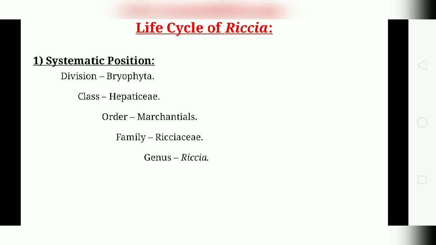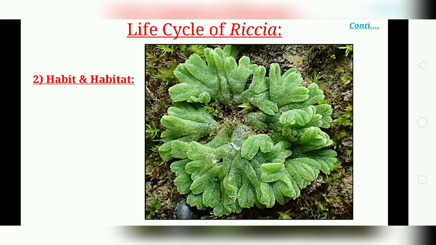The characters given are that the scales are present at the margin, and the assimilatory filaments are unbranched and vertical. So these are the systematic position characters of Riccia plants. Now this is the Riccia plant, which is found in moist areas during the rainy season. So we discuss the habit and the habitat.